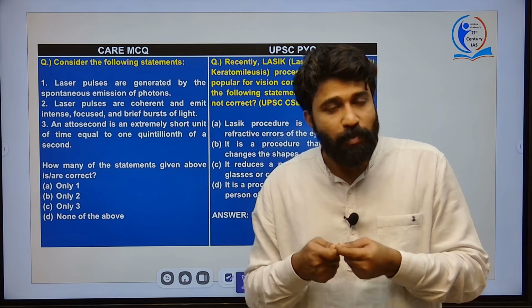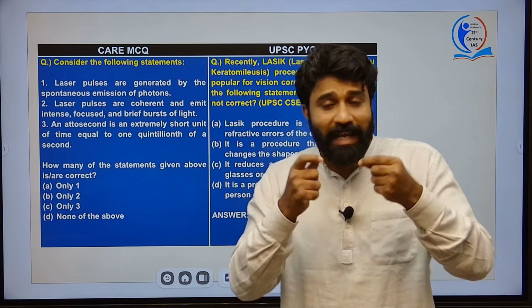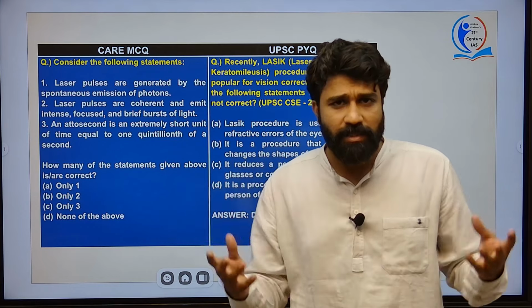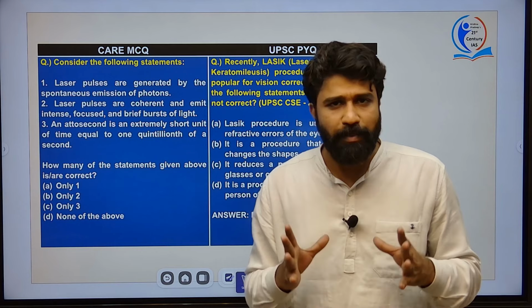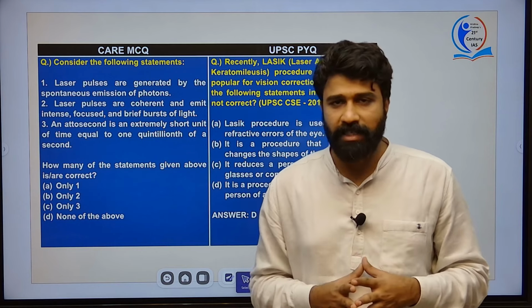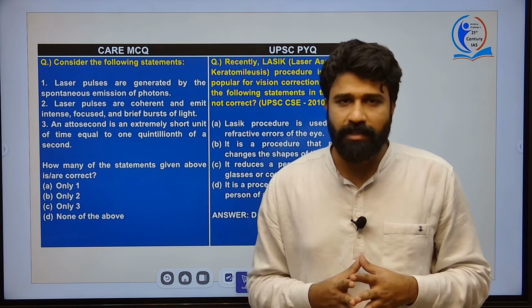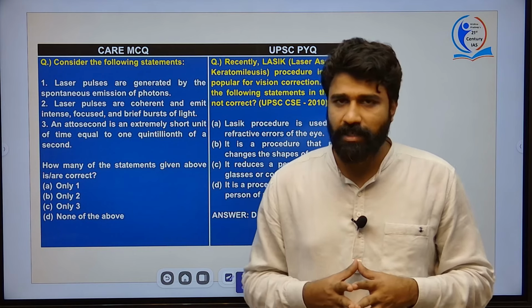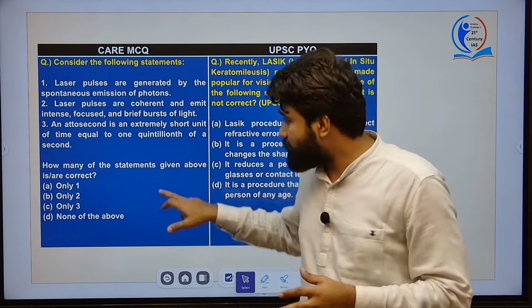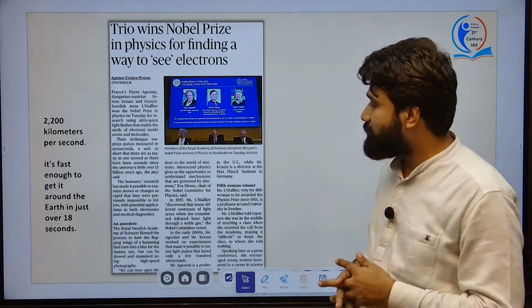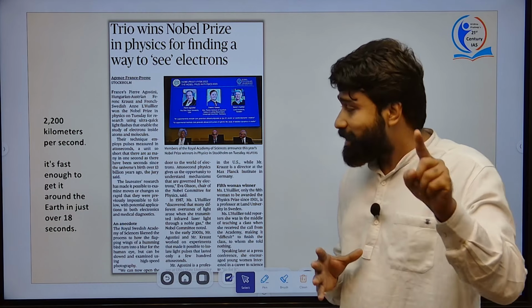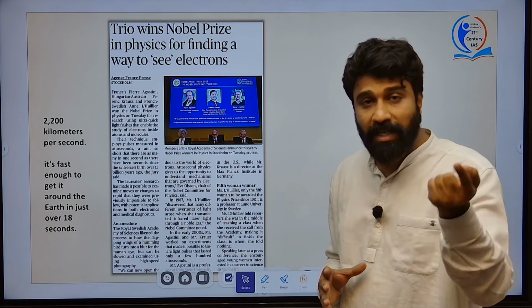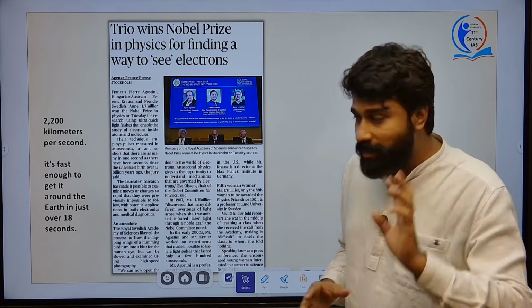Coming to the actual findings of these Nobel Prize winners: how will you assess the speed of the electron and its process and functioning when it is orbiting at immense speed, the fastest orbiting around the nucleus of an atom, right? The nucleus contains protons and neutrons, as you might have studied in your childhood. The speed of electrons is around 2200 kilometers per second, and it is fast enough to get around Earth. It can orbit around Earth within 18 seconds.